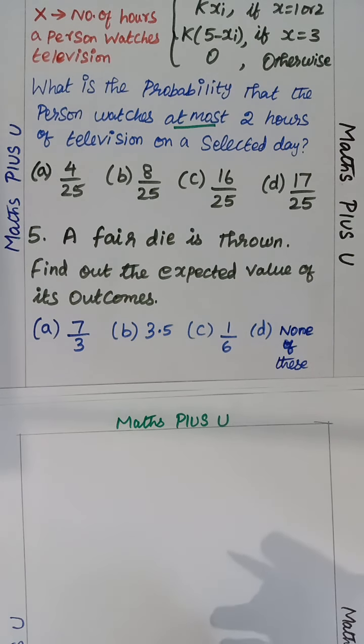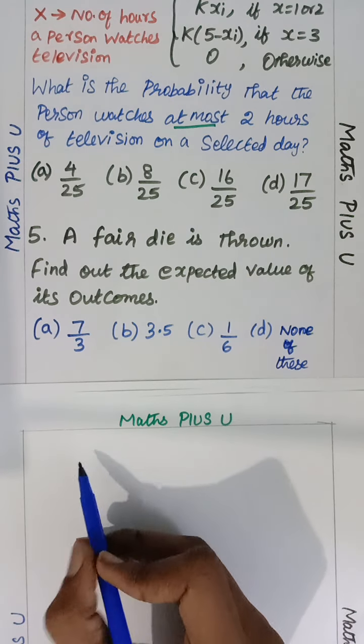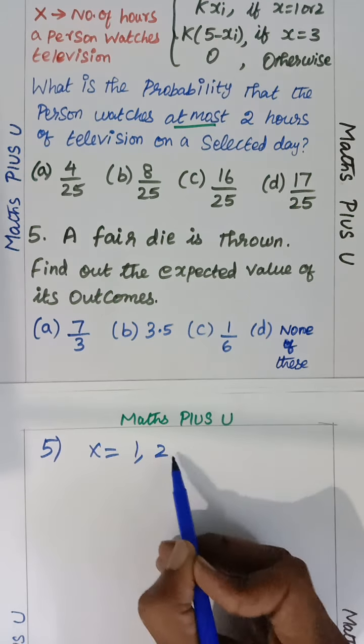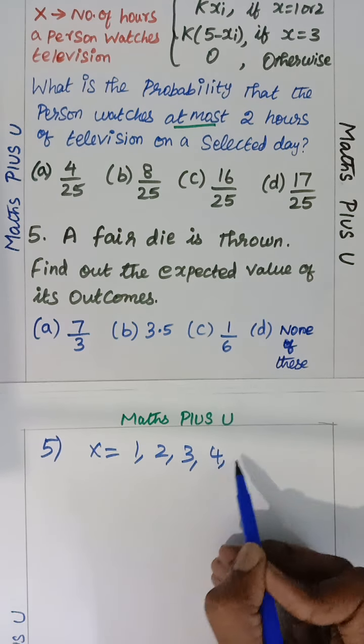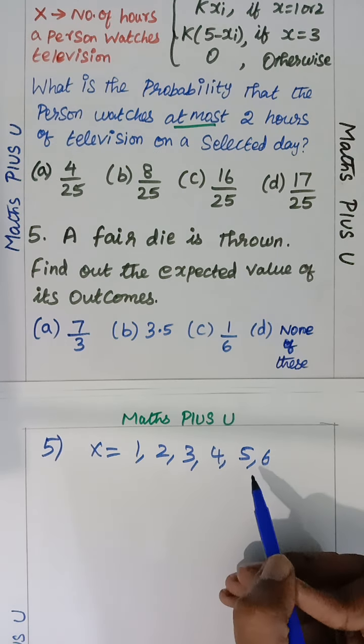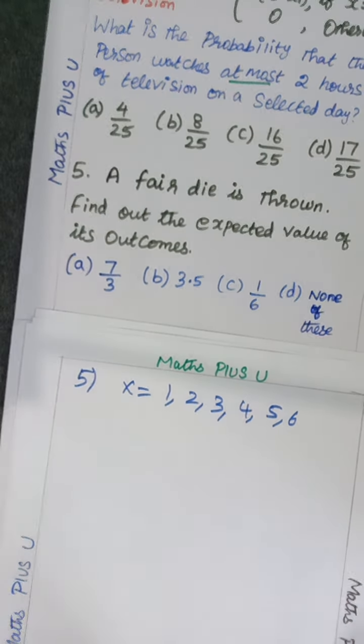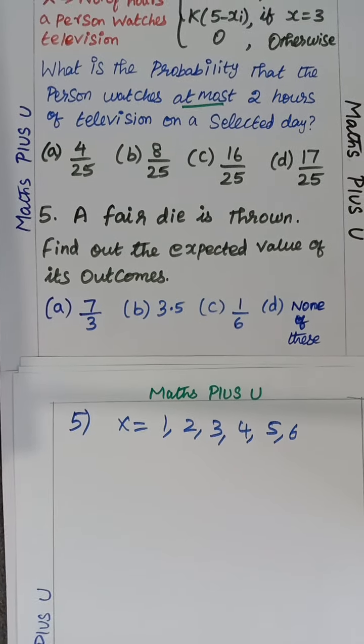So it's like a tabular column. One fair die, when you throw it, what all can happen? It can come 1, 2, 3. Children, how many of you know dice? So you all know the dice, no? A die has 1, 2, 3, 4, 5, 6, isn't it?